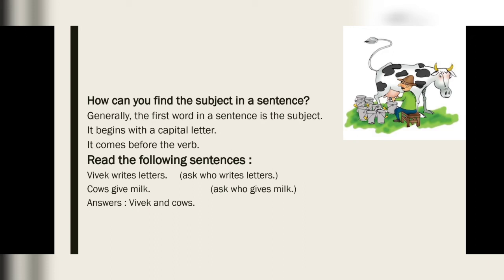Apart from this, Vivek writes a letter. You can ask a question: who writes a letter? Your answer is Vivek. Cows give milk. So you can ask, who gives milk? Your answer is cows. So in these two sentences, Vivek and cows are your subjects.